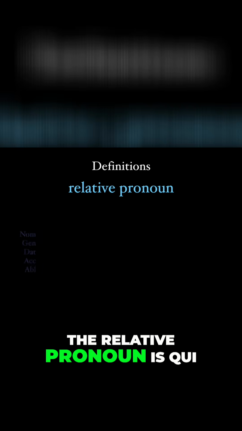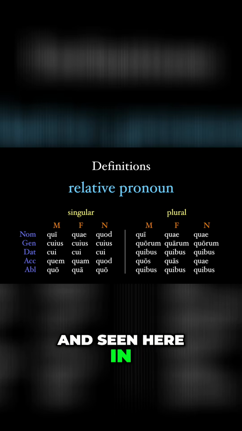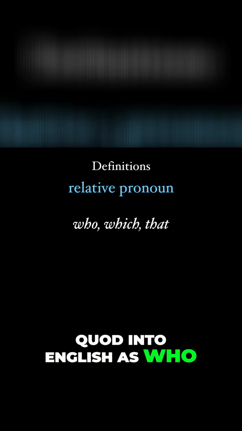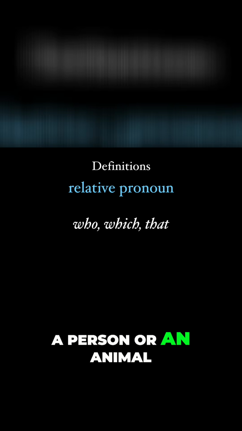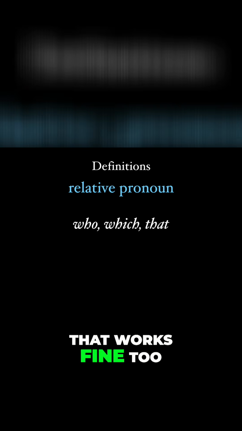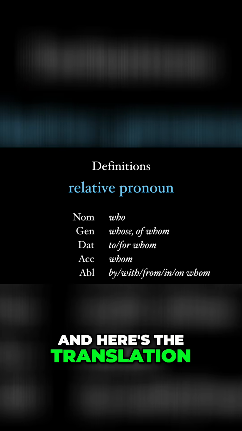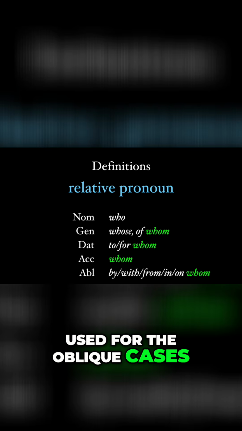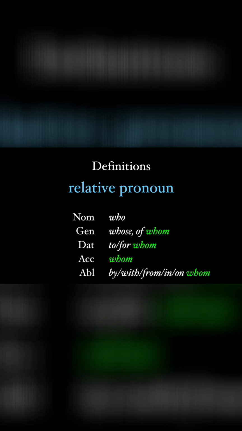The relative pronoun is qui, quae, quod, seen here in its full declension. We translate qui, quae, quod into English as who if you're referring to a person or an animal, and which for inanimate objects. That works fine too. And here's the translation through the different cases. Notice that whom is used for the oblique cases, that is everything that isn't nominative.